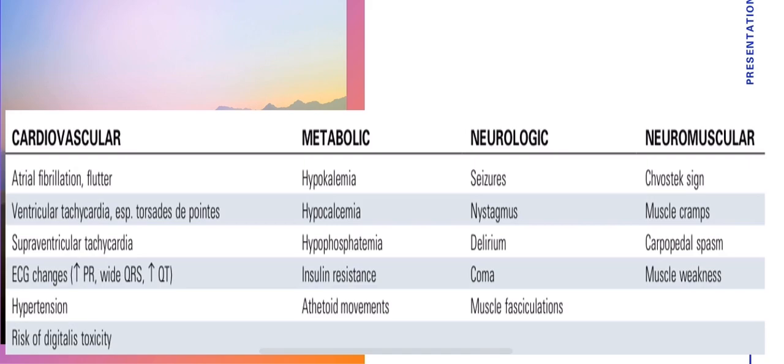And others are neurological, like seizures, nystagmus, delirium, coma, and muscle fasciculations, since magnesium produces a depressant effect on the nervous system through its ability to cause presynaptic inhibition. It also raises the seizure threshold by its ability to competitively inhibit NMDA receptors. The neurological and neuromuscular manifestations of hypomagnesemia include coma, seizure, weakness, and signs of muscular irritability.